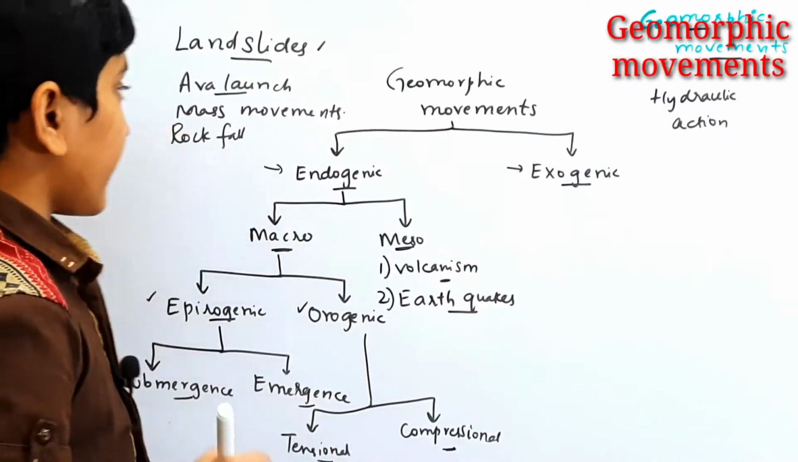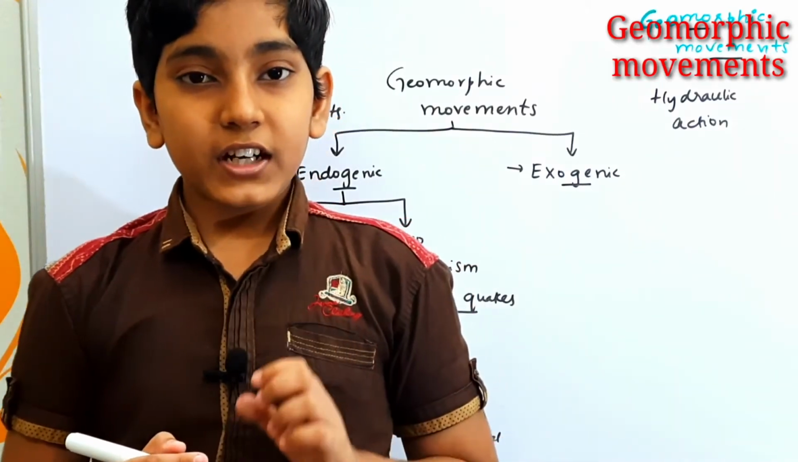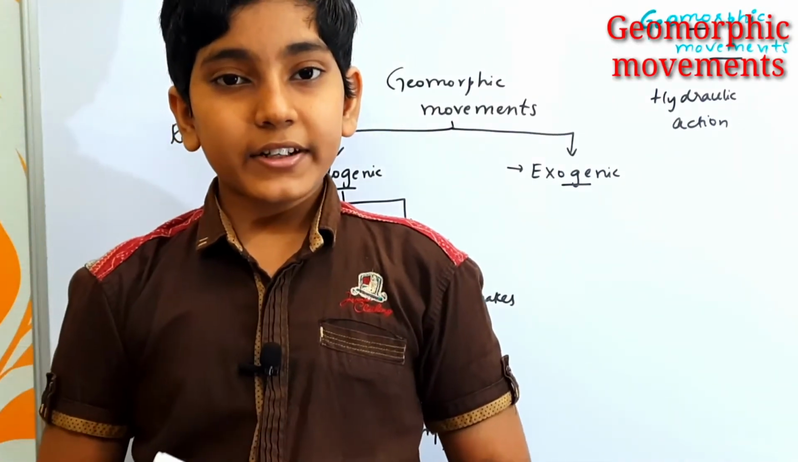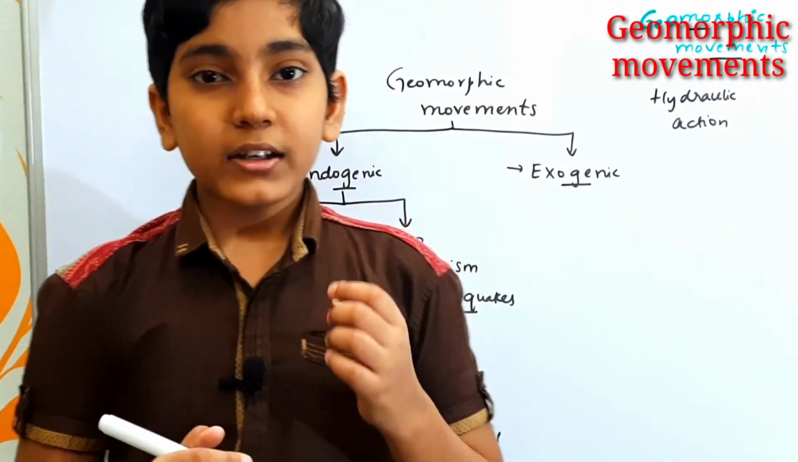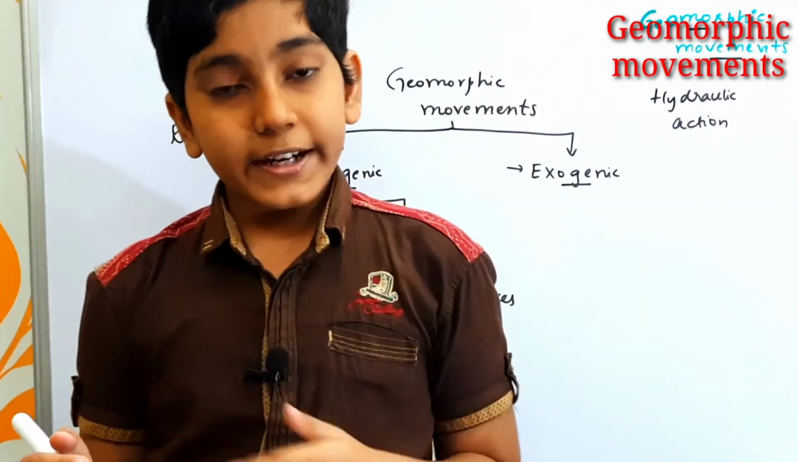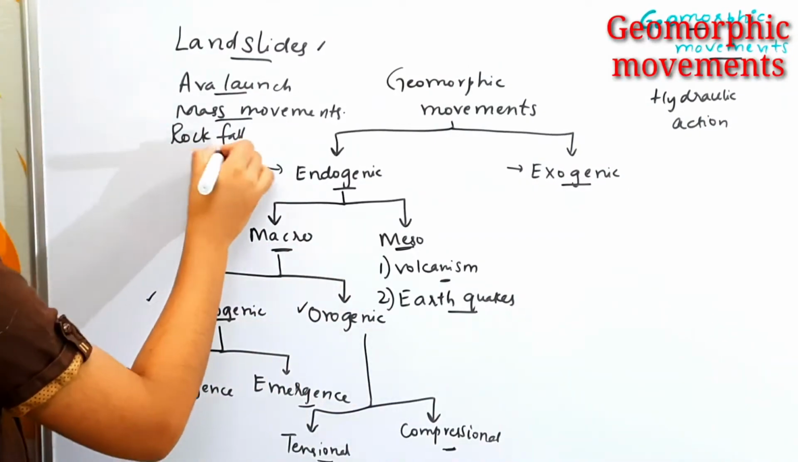And coming to the final one, the mass movements, it is nothing but the movement of the weathered particles due to the gravitational force. So due to the gravitational force of the earth, some part of the weathered rocks would be getting down. It is the process of mass movements. Now let us come to the rock fall.